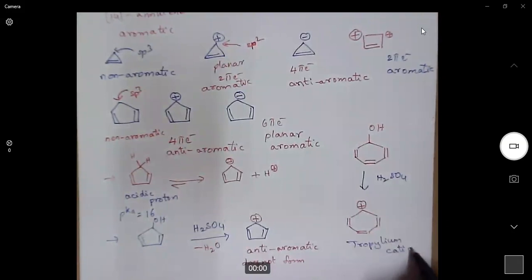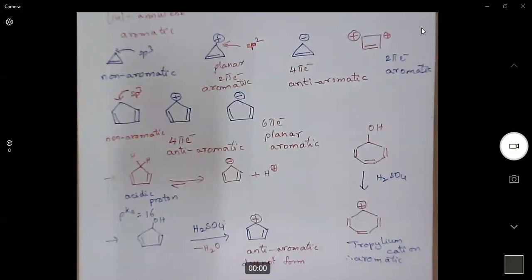Tropylium cation is a cyclic system. It is having 6 pi electrons and it is a conjugated system. It is a planar system, so it is aromatic. Now you tell me whether the dehydration in this case is possible or not.